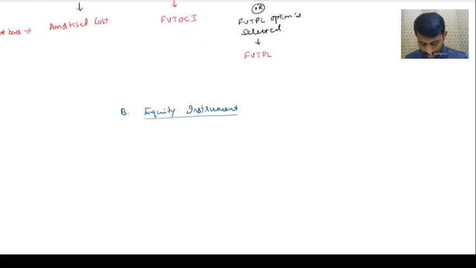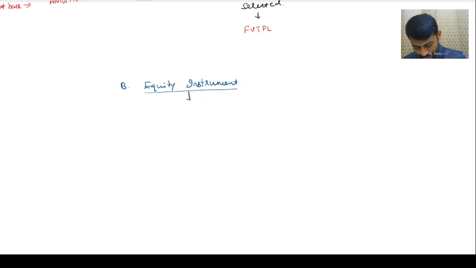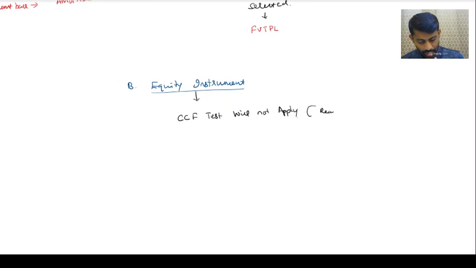That is contingent. So can I say here for an equity instrument, the CCF test will not apply? Correct? Why? The reason: the amount and date of return are not known. So here return means what? CCF. CCF here means dividend.